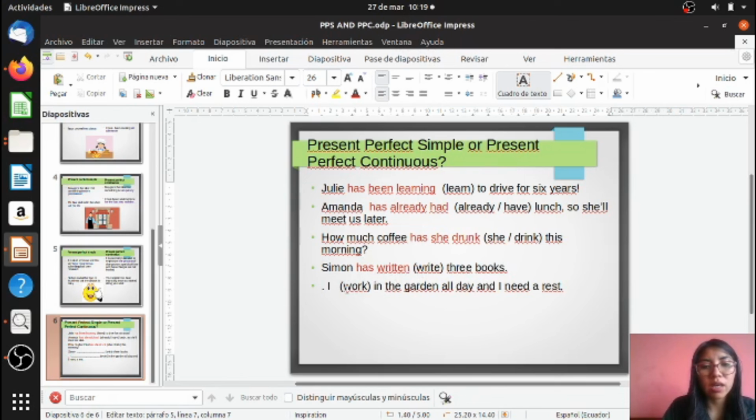In this case, how long I do the action. How long? All day. So I am going to use present perfect continuous. I have been working in the garden all day and I need a rest.